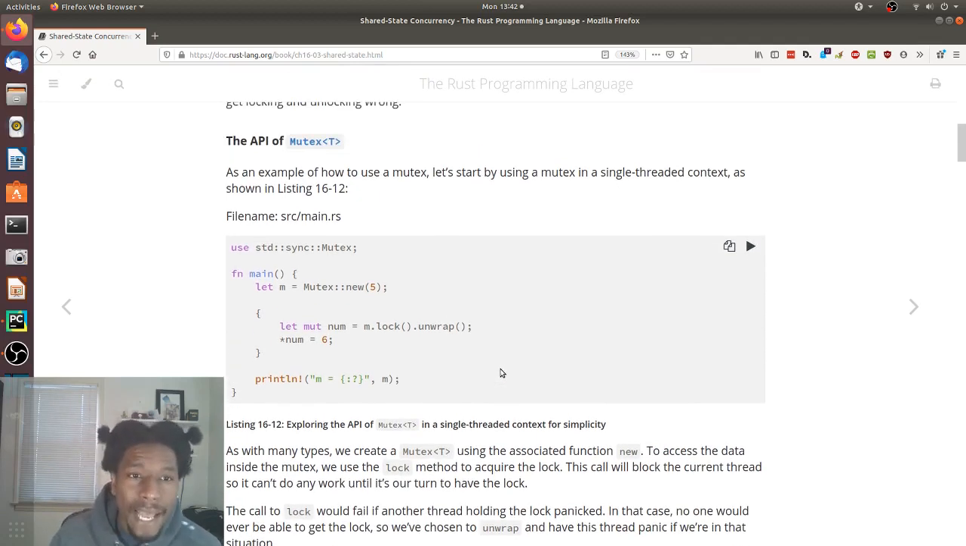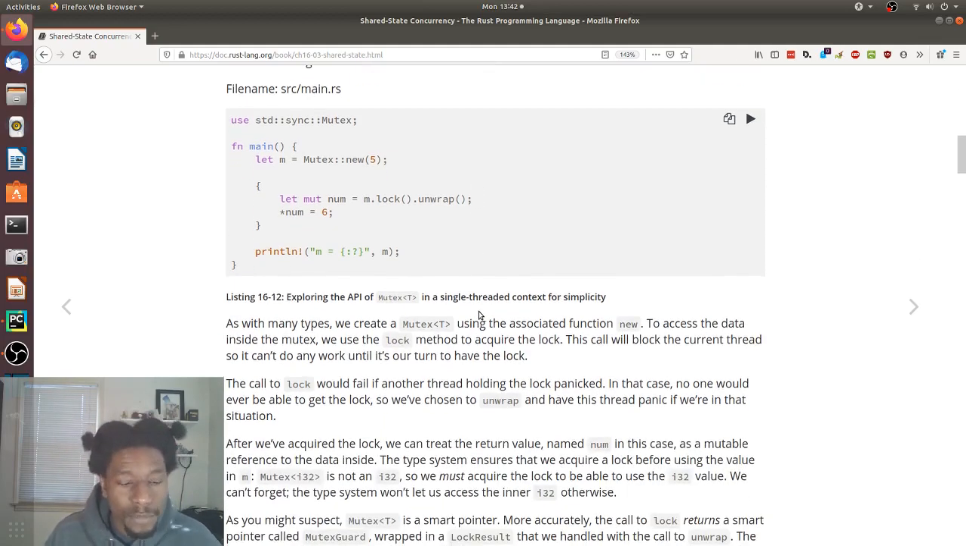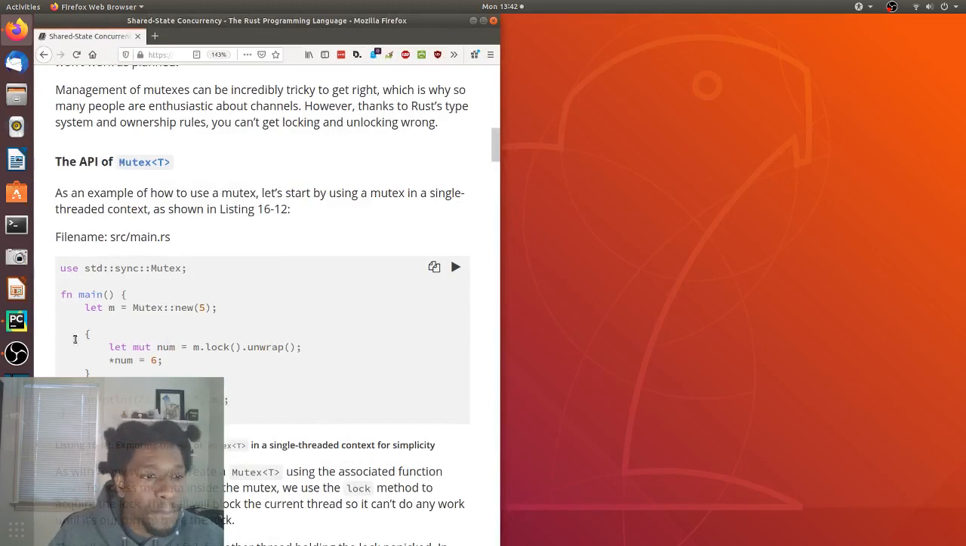The API of Mutex. As an example of how to use a mutex, let's start by using a mutex in a single threaded context as shown in listing 16-12. And we have some source code, so let's write it out.